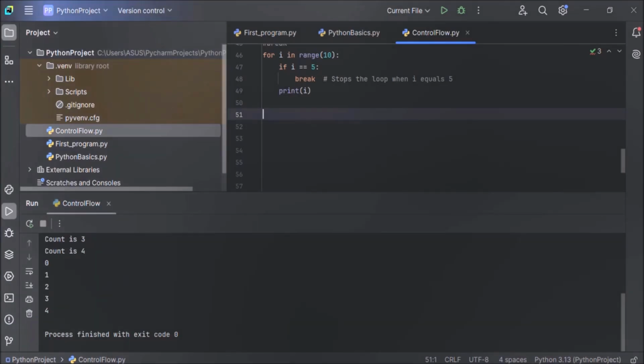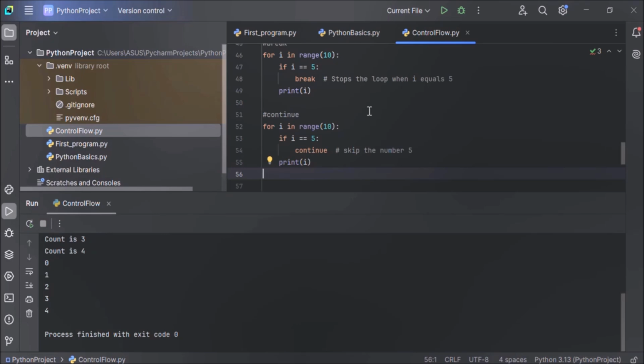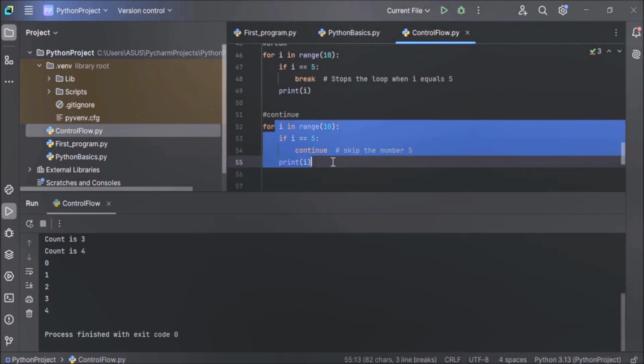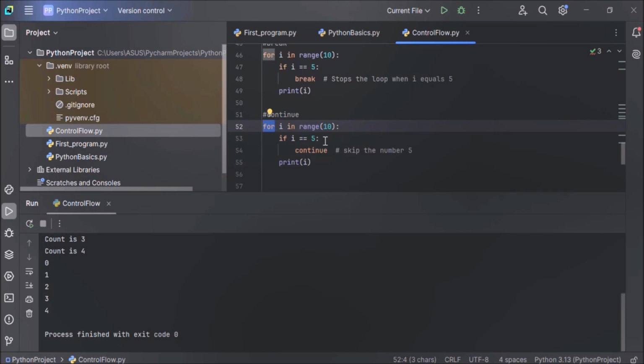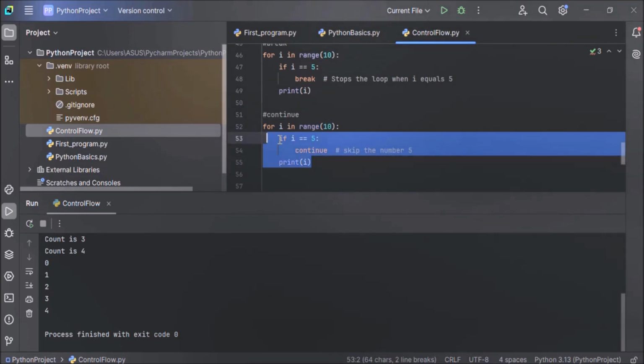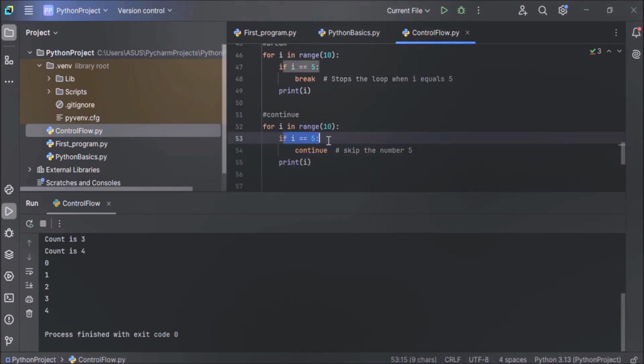Now next is the continue statement. What does the continue statement do? The continue statement skips the iteration and moves to the next iteration. In this example, the for loop is iterating over a sequence of numbers ranging from 0 to 9, because this range function will generate a sequence of numbers from 0 to 9. Inside this loop, we have these three statements. One is a condition where we are checking the value of i. When i equals 5, we are continuing the loop.